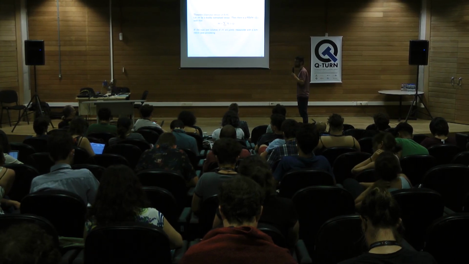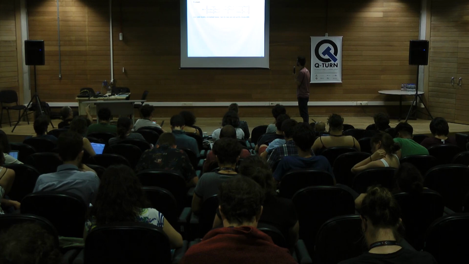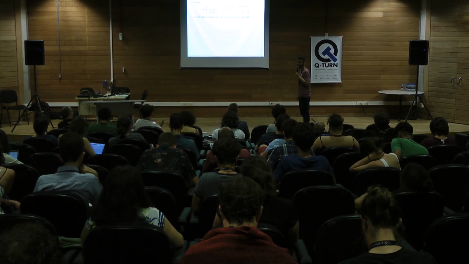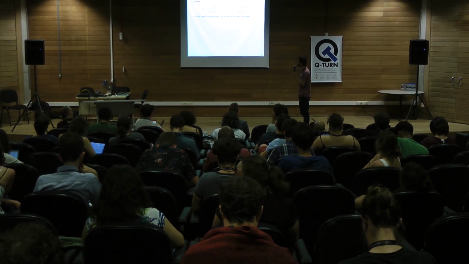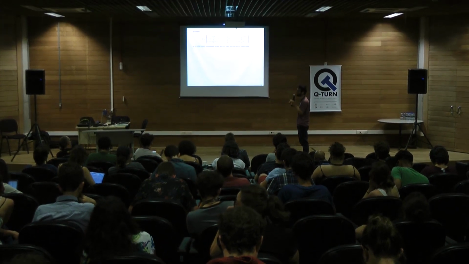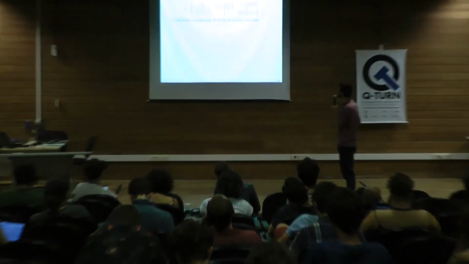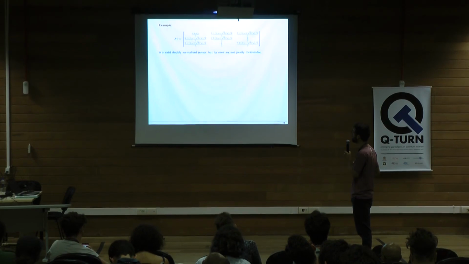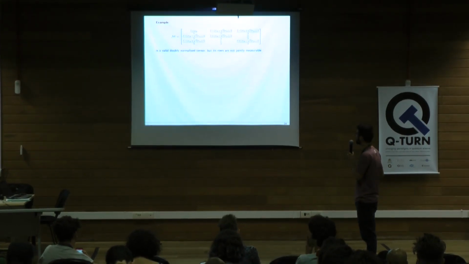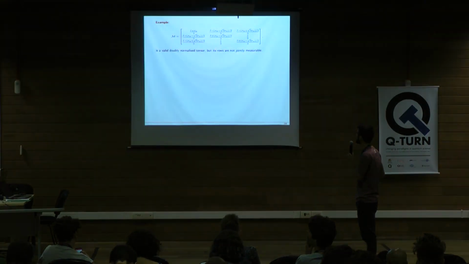Okay, there are different parameters taking place here, right? We can talk about the size of the tensor, which in this case is 3. We are considering 3 POVMs in the rows and in the columns.